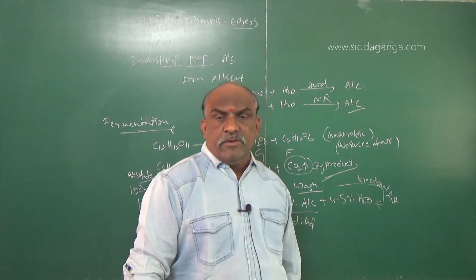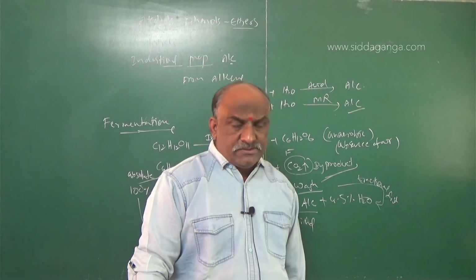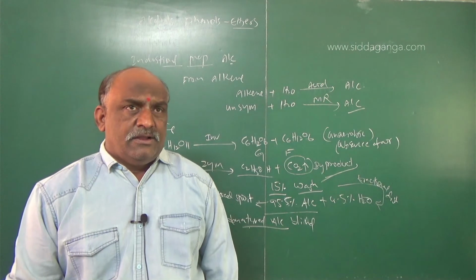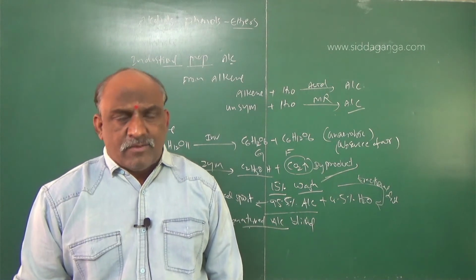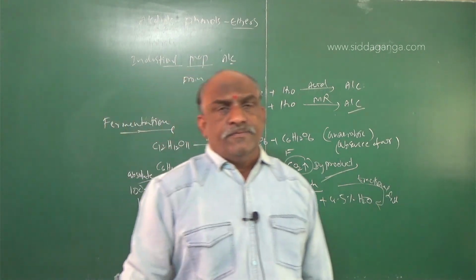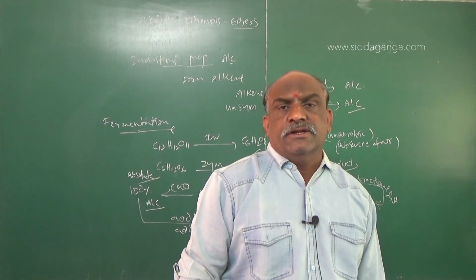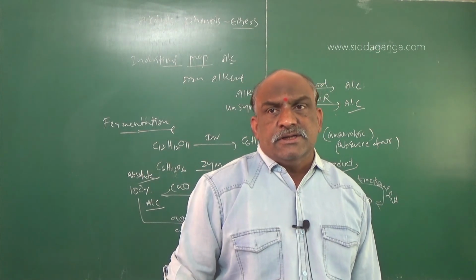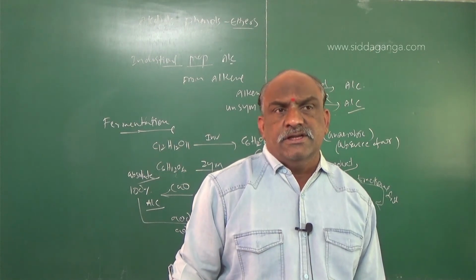The mixture is called a minimum boiling azeotrope, and rectified spirit is treated with calcium oxide to give 100% alcohol. 100% alcohol is called absolute alcohol, and absolute alcohol is used in the preparation of drugs in pharma industries. When this absolute alcohol is mixed with methyl alcohol or pyridine, the absolute alcohol becomes denatured. That is called denatured spirit. Consumption of denatured spirit leads to blindness or, if severe, causes death.